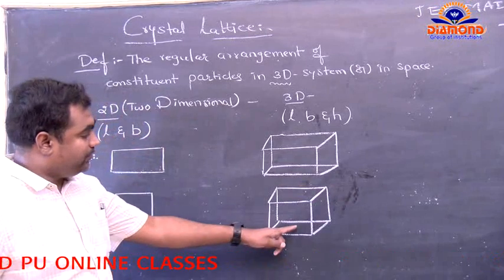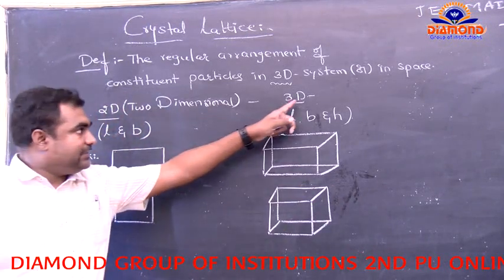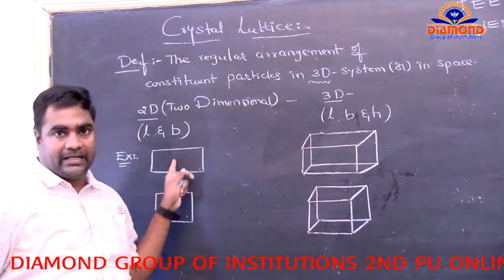So in 2D we get a rectangle, and in 3D we get a cuboid.